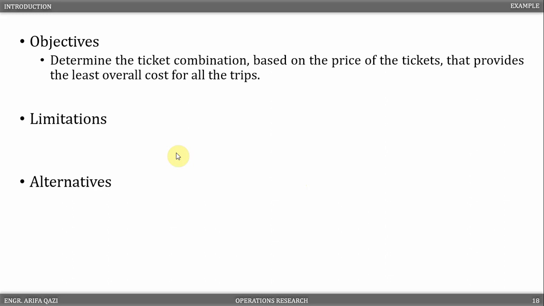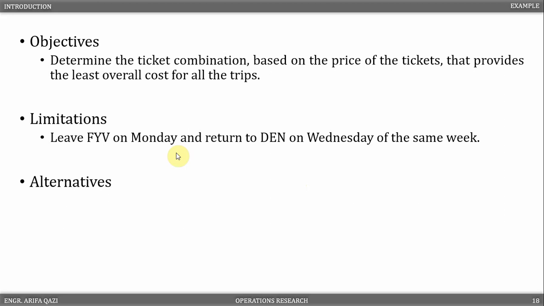The limitations, as stated in the question, include the days of departure and arrival. That is, the business person should leave Fayetteville on Monday and return on Wednesday, that too of the same week. Or in other words, we can state that a round trip from Fayetteville to Denver should be made within the same week, or that a weekend should not be spent in Denver.